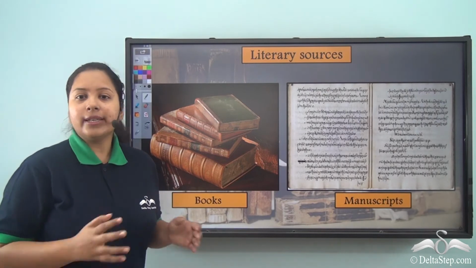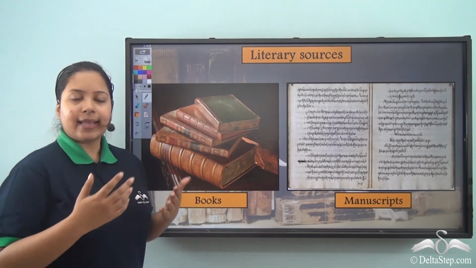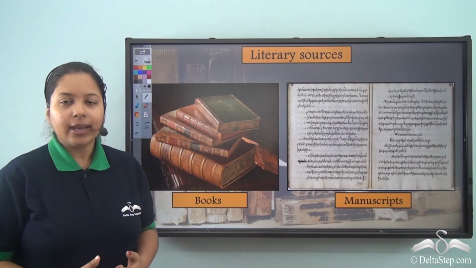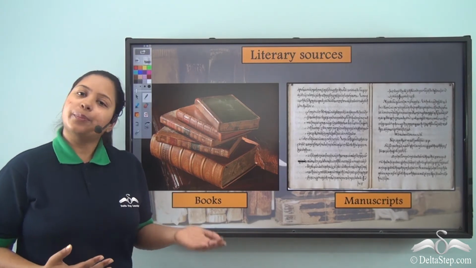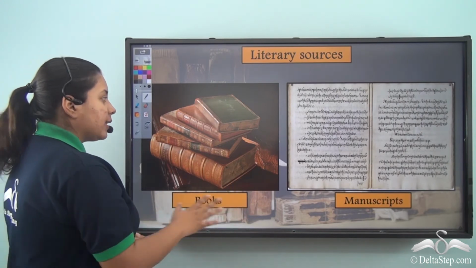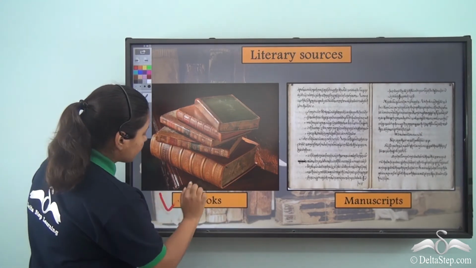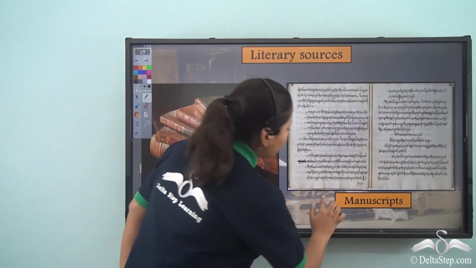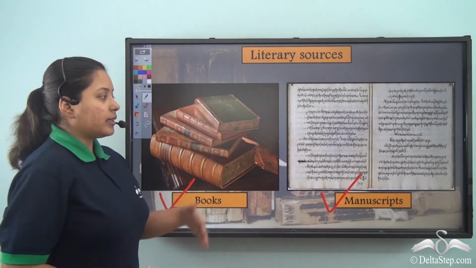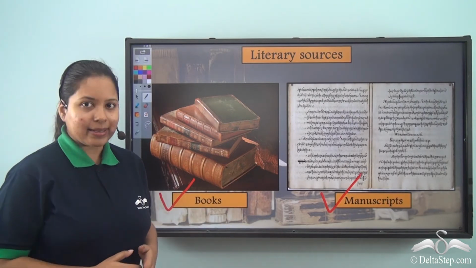Now over here we see the literary sources. That is the sources of history which were written by a person by hand or were printed. So which are these sources? The examples are books which were written during ancient times and the manuscripts. That is the things that were written by hand.